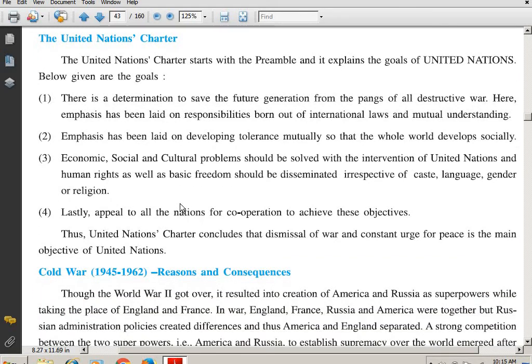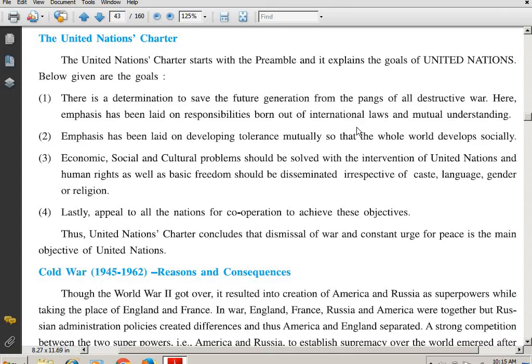First, there is a determination to save the future generation from the pangs of all destructive war. Here, emphasis has been laid on responsibilities born out of international laws and mutual understanding. Students, remember what is the first goal? There is a determination to save the future generation from the pangs of all destructive war.